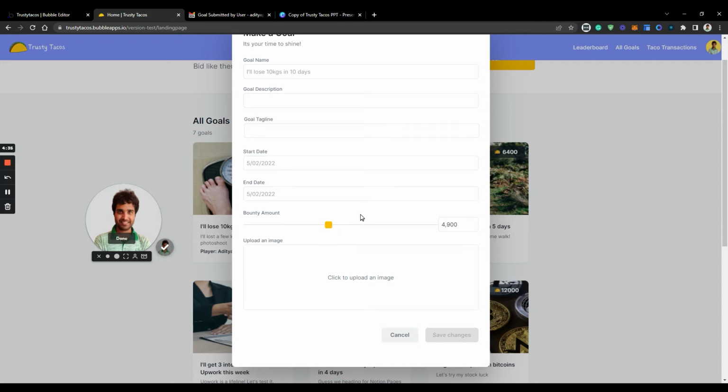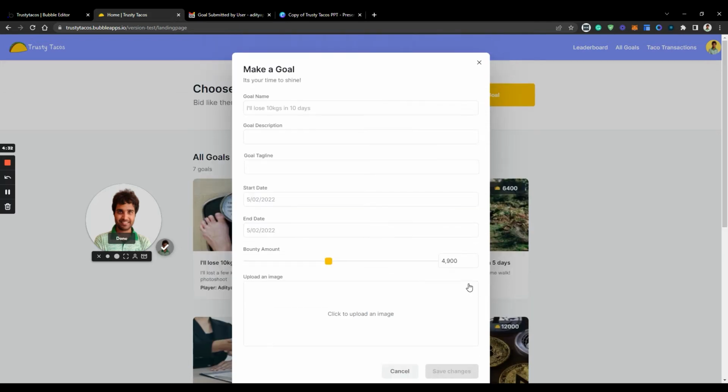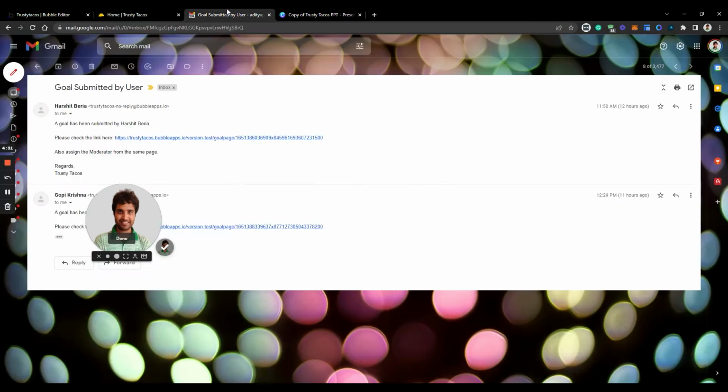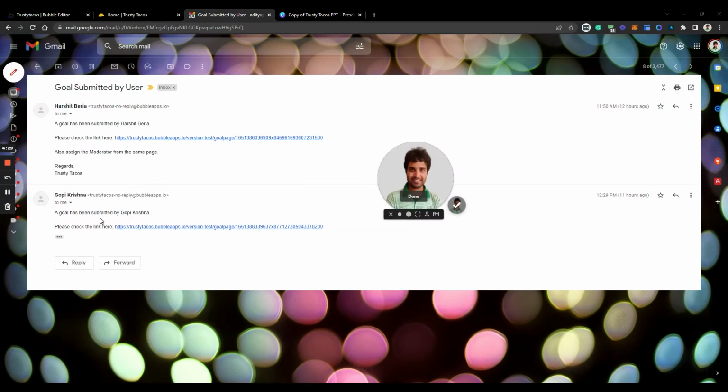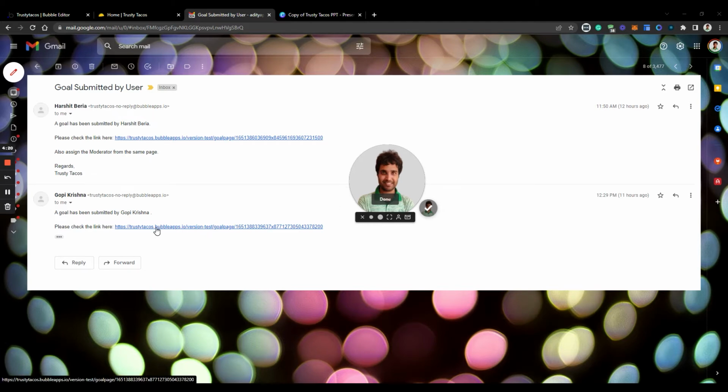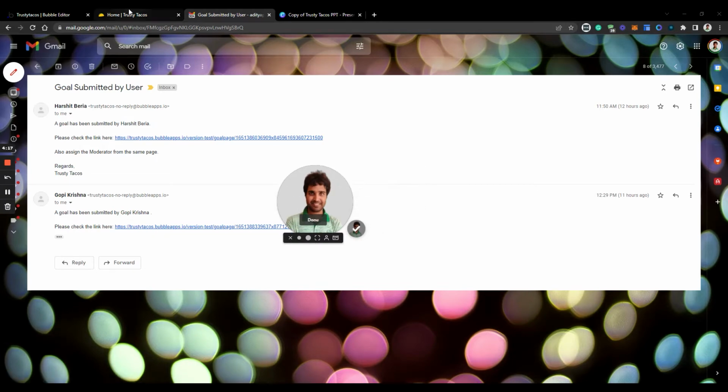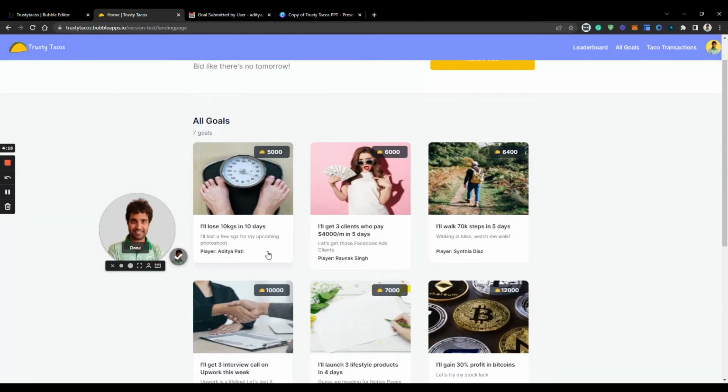So the moment you save changes and you create a goal, the admin gets a mail saying that somebody has created a goal, check this out and assign a moderator. So once I click this link, I will have an option to assign a moderator to you. Apart from that, I have the option to go to someone else's goal. Let's say that I go to this goal.